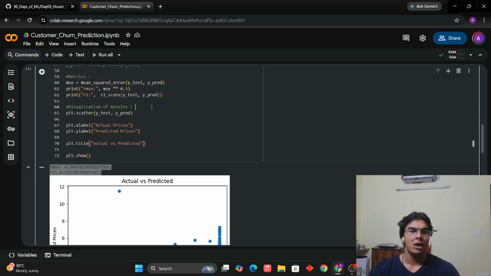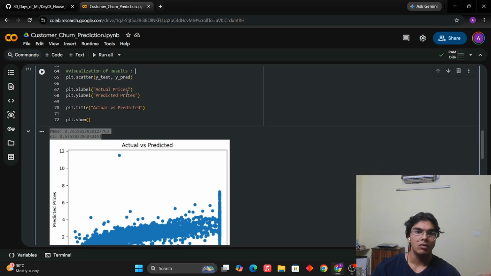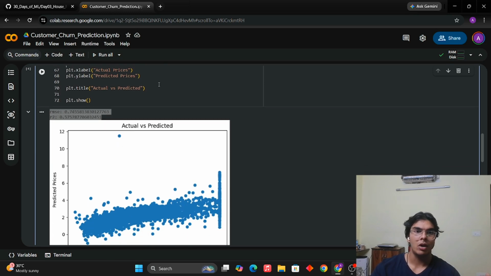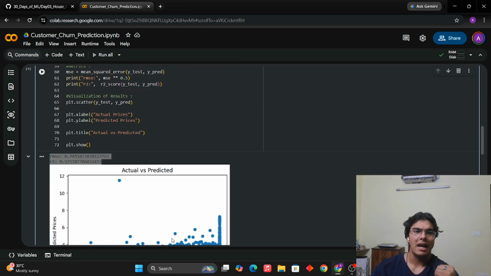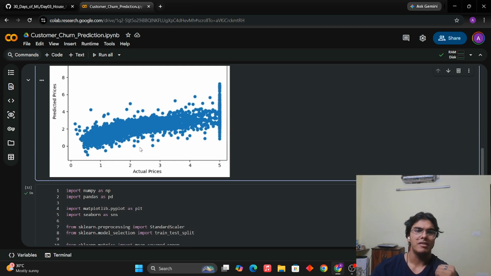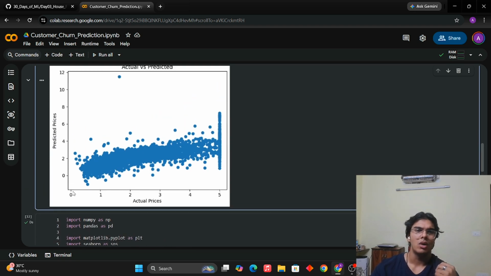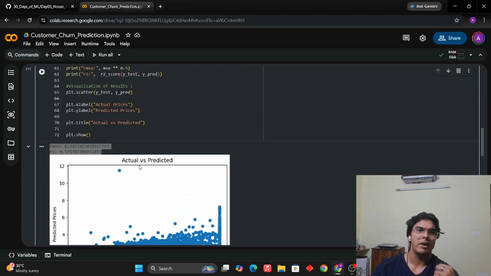I'll just explain it. Like I said, it is very difficult to interpret these mathematical values. If I give them to a normal person, they might not even understand it. So just a quick visualization for that. We make a scatter plot using matplotlib between the actual prices and the predicted prices. This is how the graph looks, and this basically gives us an idea as to how different the values are from each other. So it is pretty typical.